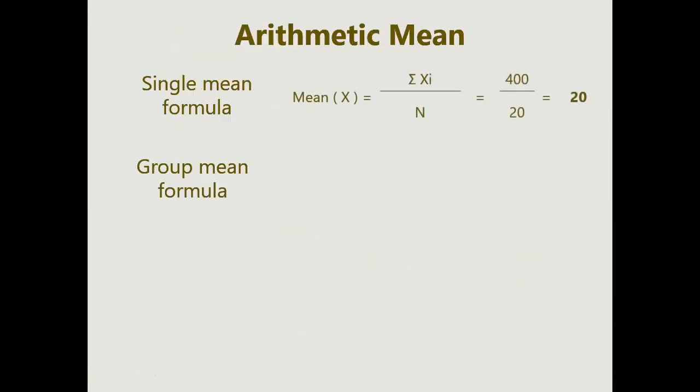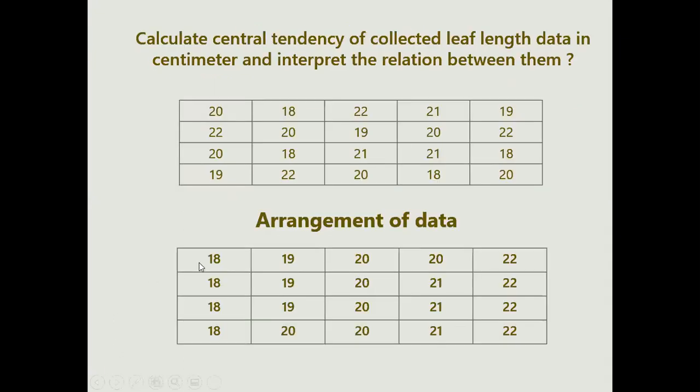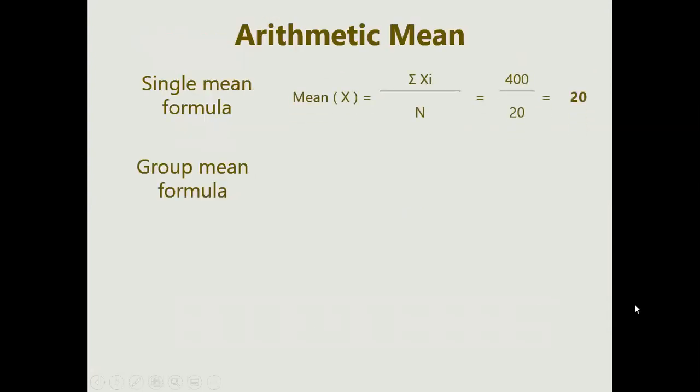Arithmetic mean you can find in any way. You can go for a single mean or a group mean. But group mean has great availability, because a larger set of data can be calculated. Single mean is where you add up all your data and divide by your observations. So you add up everything and divide by 20. This is your single mean.